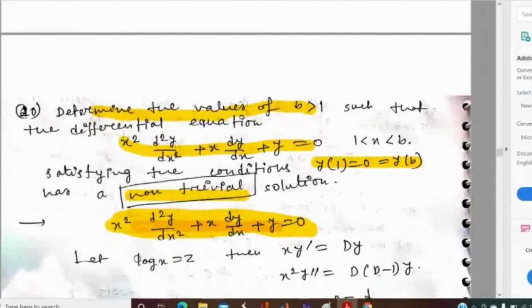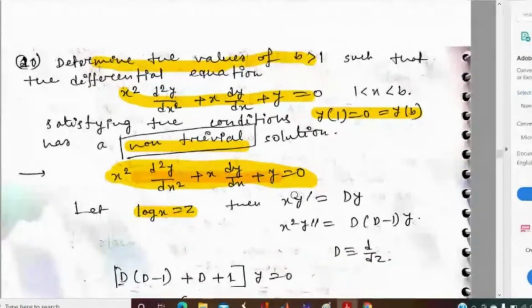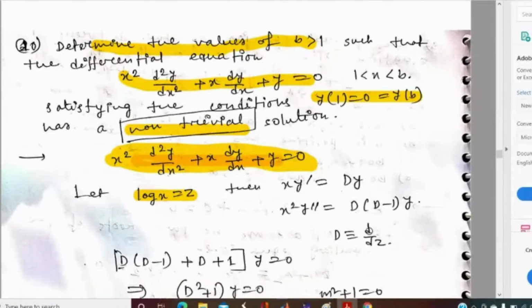We just put log x equal to z, and then x y dash will be Dy, and x square y double dash will be D(D minus 1)y, where D equals d/dz. Putting these in, we get D(D minus 1) plus D plus 1 of y equal to 0.